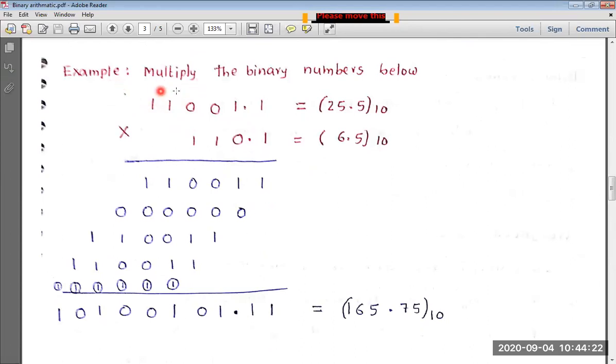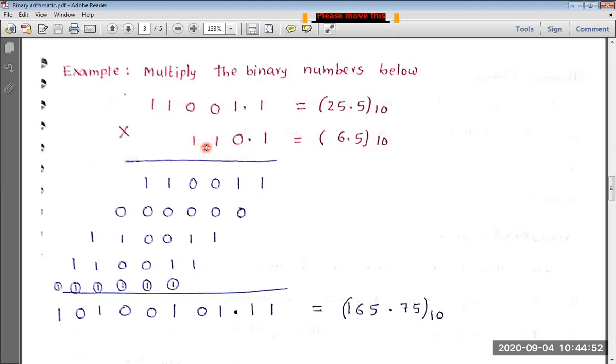We have one number here, 110001.1. Its equivalent decimal is 25.5. And there is another number, 110.1. Its equivalent decimal is 6.5. Okay, and we have to multiply these two numbers. How do we carry out multiplication? Just as we do it in the decimal system.